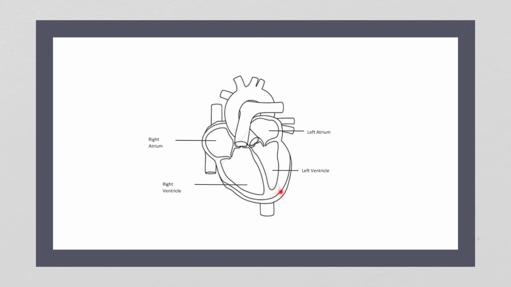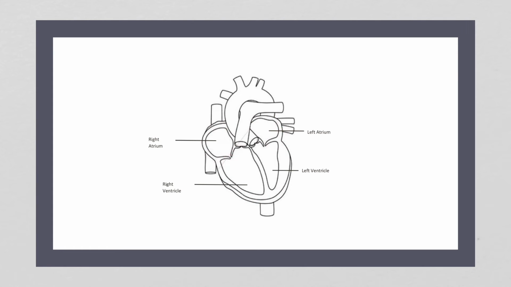Some things to note: there's more muscle. All the stuff surrounding it is the muscle that pumps the heart. There's more muscle on the left side of the heart because it has to pump hard enough to push the blood out of the left ventricle through the aorta and to the entire body. So there's a lot more muscle here, whereas the right ventricle only has to pump blood to the lungs, which is not that far from the heart. So it's less muscly than the left side.